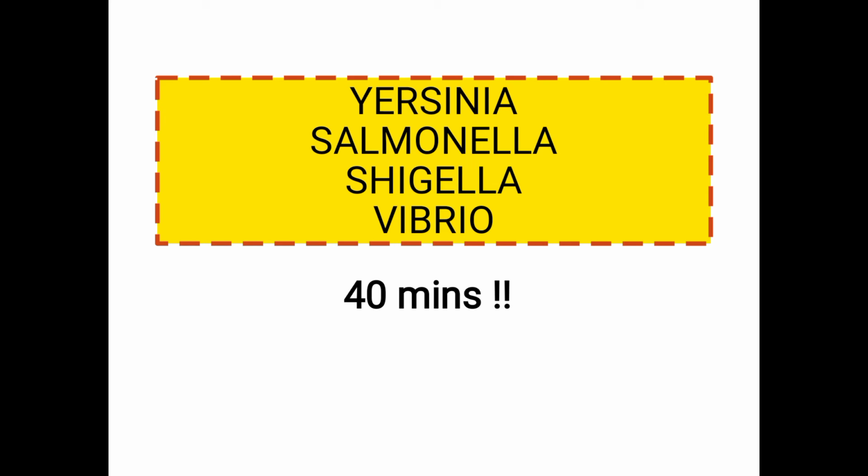Then coming to a few points about IMViC. In E. coli we saw I and M positive, V and C negative. In Klebsiella everything is negative, only C positive. In Yersinia, as I said, only M positive, others negative. In Salmonella, negative positive. So write this somewhere and revise 2 or 3 times, it will come in handy after some time. We already said there is a relative lymphocytosis or neutropenia, it's a relative, not an absolute.